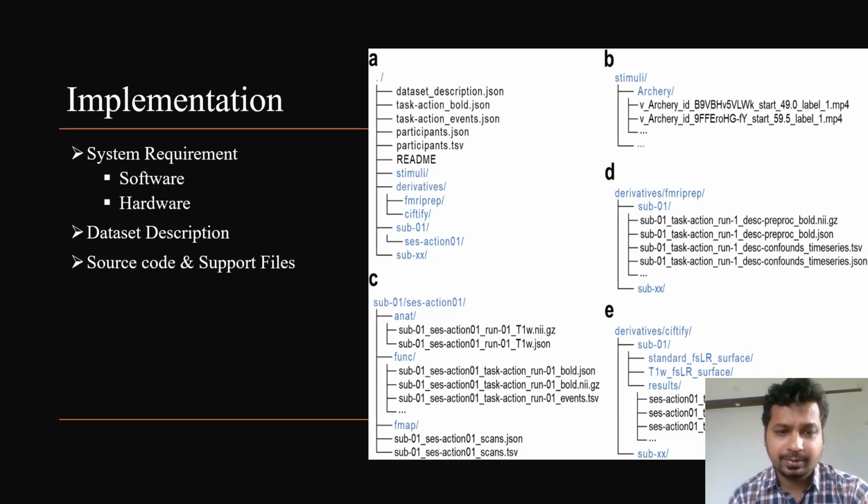About the dataset description, we used the human action dataset, which has fMRI data of 180 activities with categories like playing sports, household activity, eating, socializing, etc. It is 160 GB in size. It contains raw fMRI data, video clips which were used as stimuli on subjects, and preprocessed data.